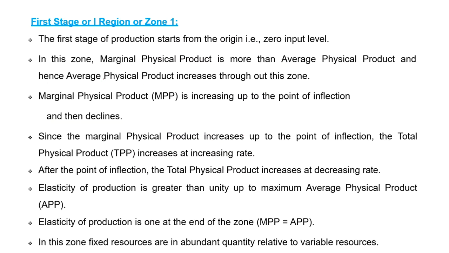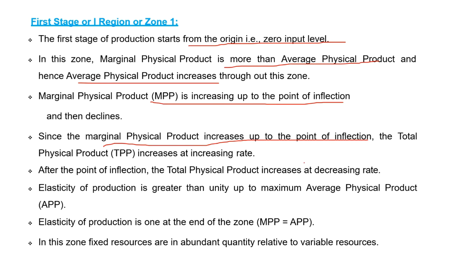Next slide. We have already discussed this in the graph. We will see again what the stages are. The first stage, or zone 1, starts from the origin. MPP is greater than APP, so APP increases. MPP increases up to the point of inflection. Point of inflection means where MPP is the maximum, and the corresponding point on the total product curve is known as the point of inflection.